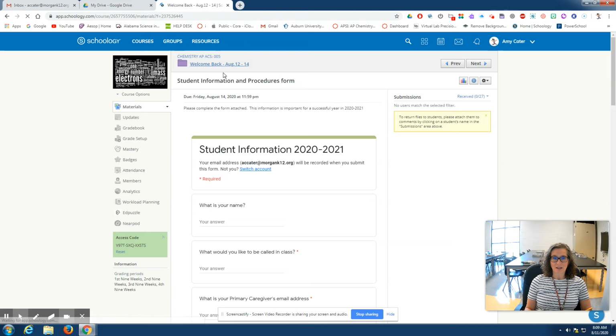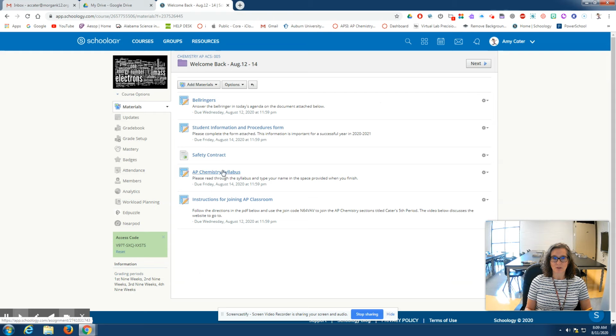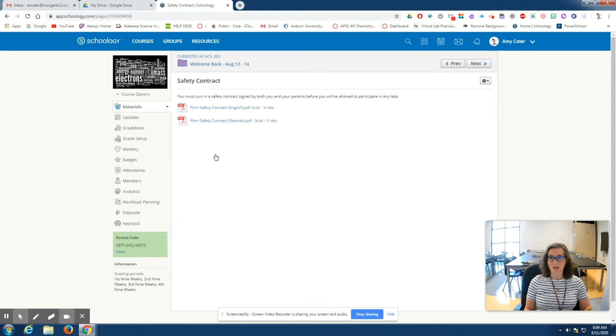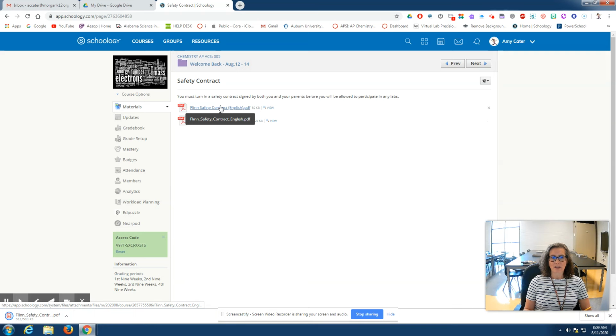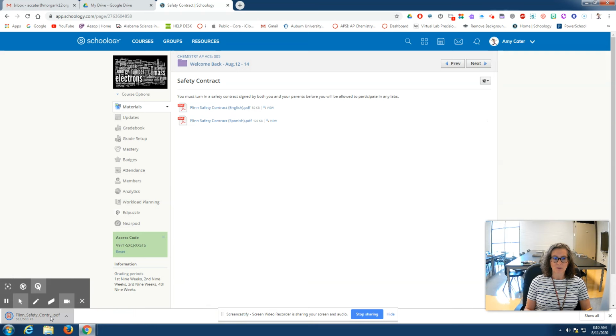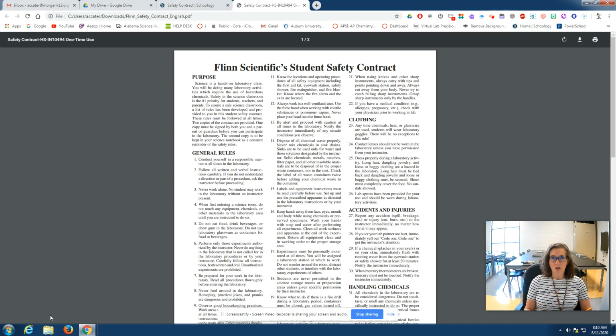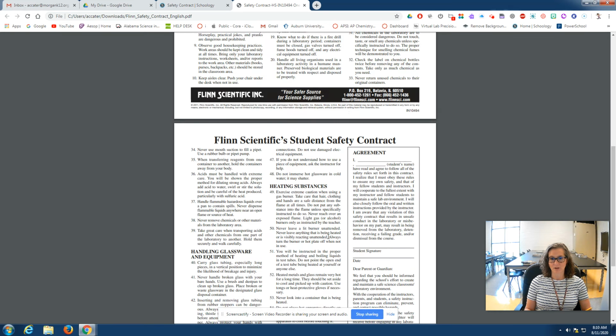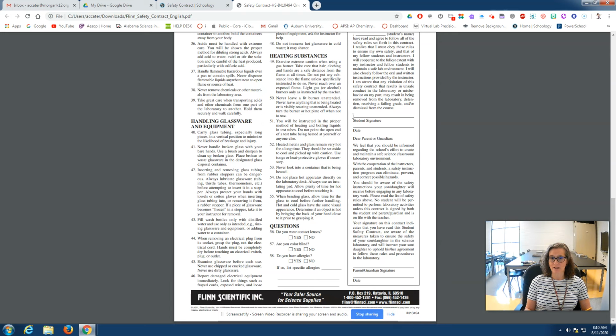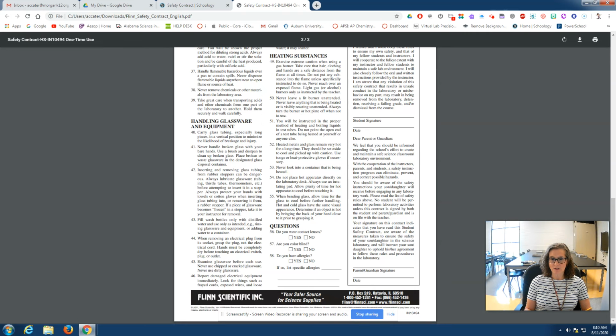Okay, and then the next thing that we'll go over is our syllabus and our safety contract. This safety contract we'll be going over in class, and you'll actually have a little quiz and test on it. The thing to remember is that it is very important that you get this signed and brought back, especially if you're doing traditional class. We are going to be doing a lot of labs in this course, and we have to have a safety contract on file. It needs to be signed by you and your parents.